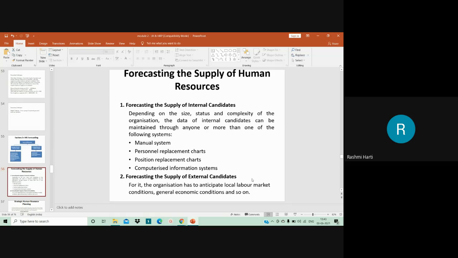In this regard, forecasts are available in various publications, research papers written by various researchers, as well as government authorities' rules, regulations, and publications. All this gives the input for the supply of external labor.